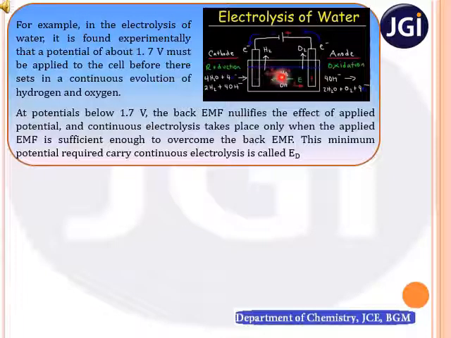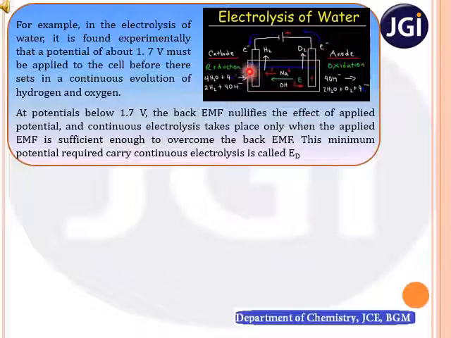The reason is, when a potential of less than 1.7 volt is applied, electrolysis starts in the beginning and immediately it stops. Due to the initial passage of current, electrolysis occurs, thereby a small amount of hydrogen and oxygen are liberated at the cathode and anode electrodes respectively. These gases are adsorbed on the cathode and anode electrodes respectively.